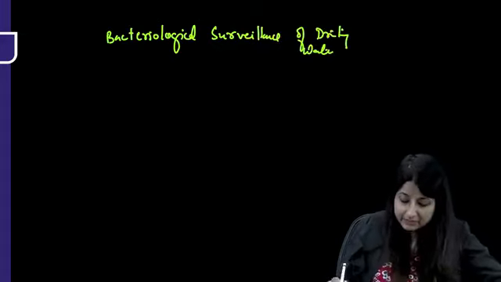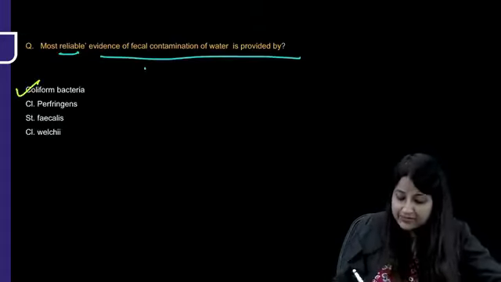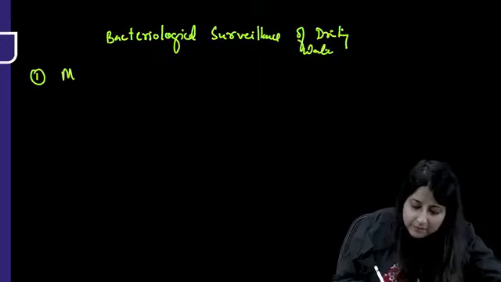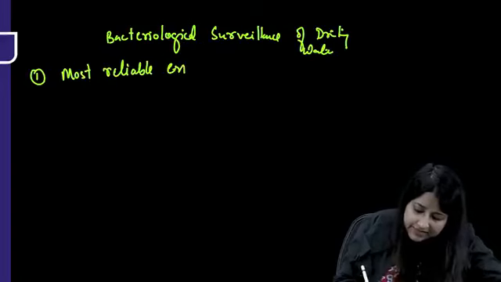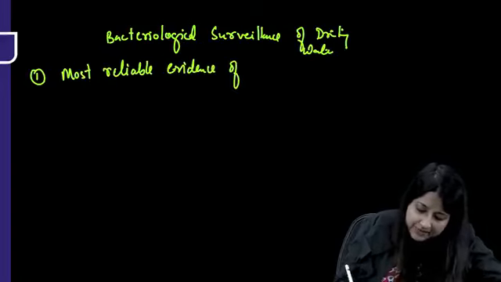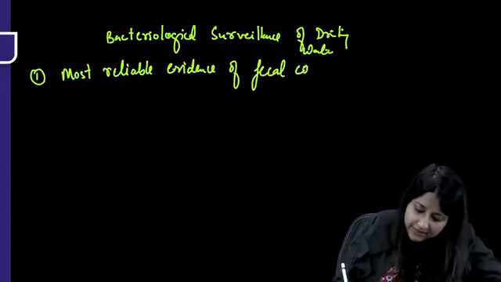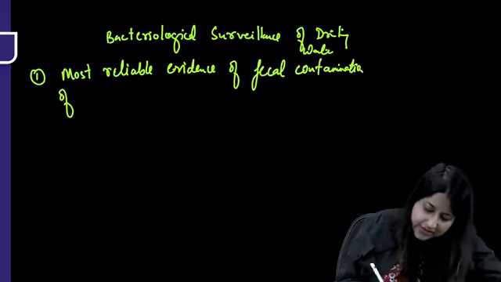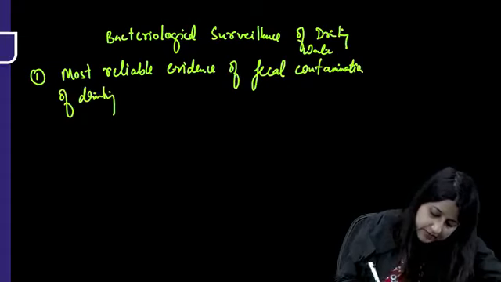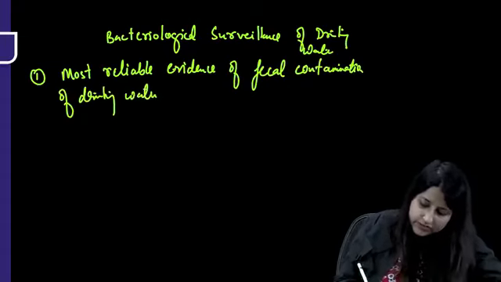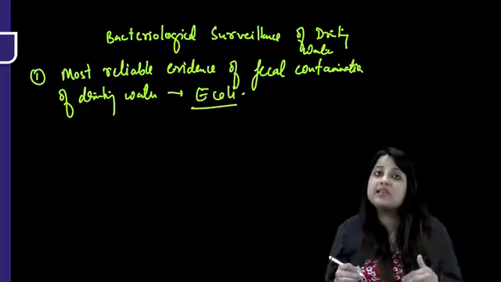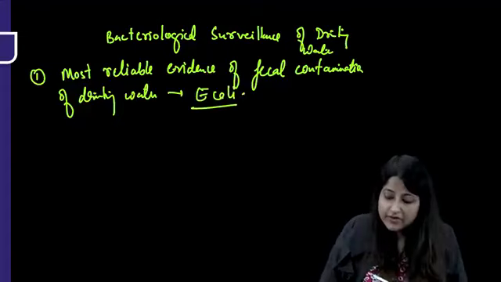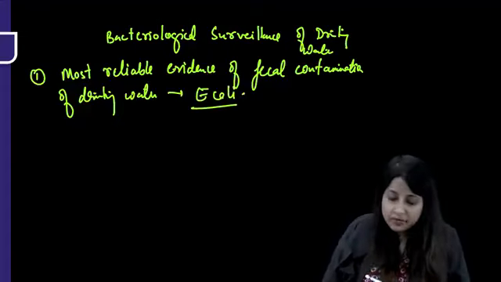Please remember, the most reliable evidence of fecal contamination of drinking water is provided by E. coli, and E. coli is the most commonly used indicator for evidence of fecal contamination of drinking water.